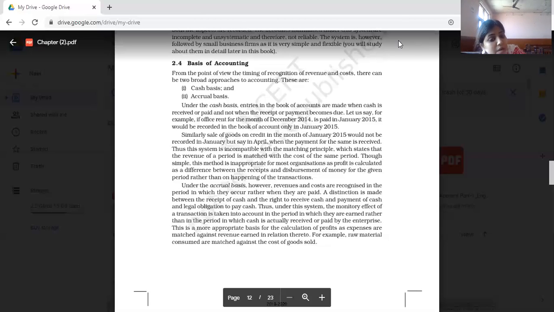So, what is under accrual basis? Revenue accrual means that whenever the transaction is done, at that time only it is recorded. Financial year ends on 31st March of every year, so before that, whatever is due, that is also to be recorded. Costs are recognized in the period in which they occur rather than when they are paid.